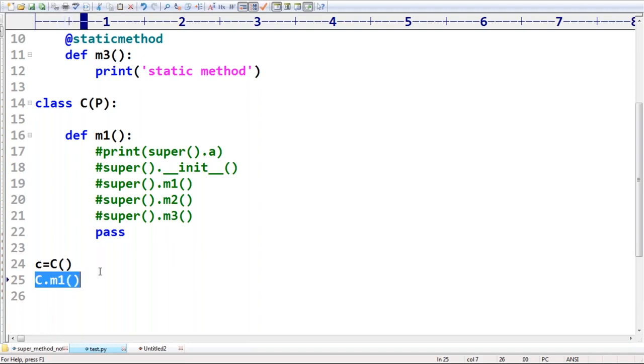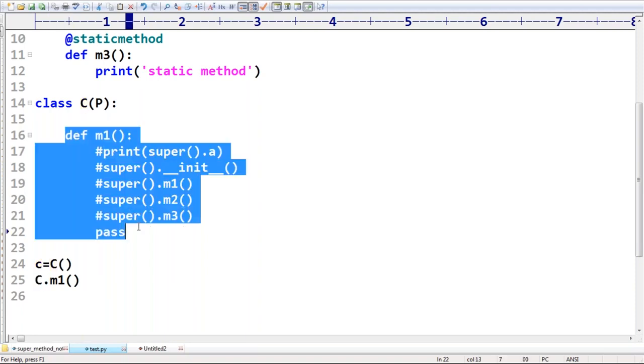So the decorator is always optional. Who asked this question? So this is by using the decorator. This decorator is always optional. If you are not using the decorator, then automatically you are required to call by using the class name, because a static method we have to call either by class name or by object reference.